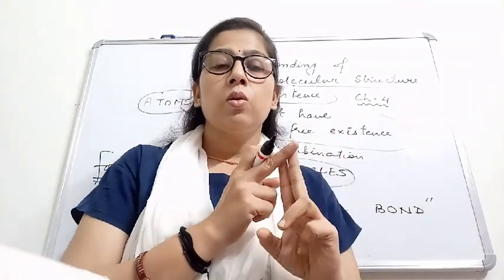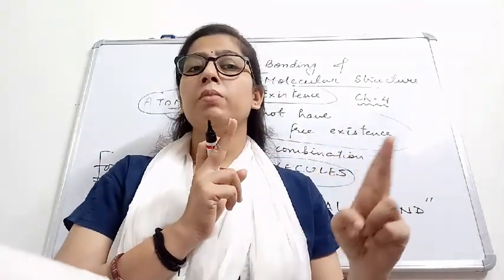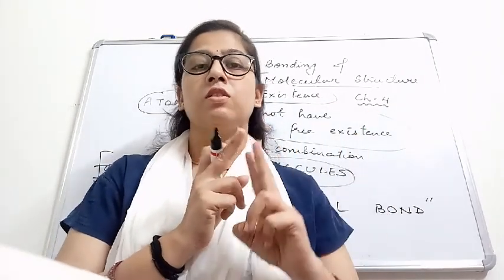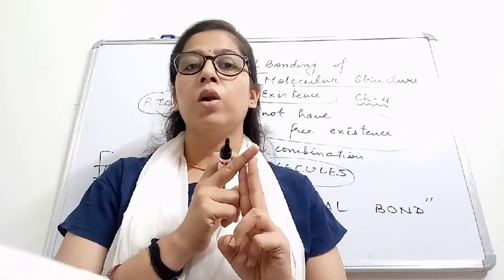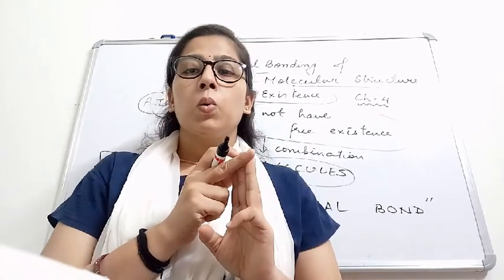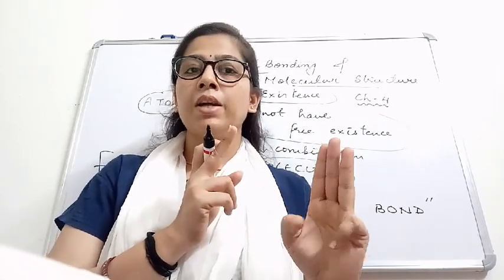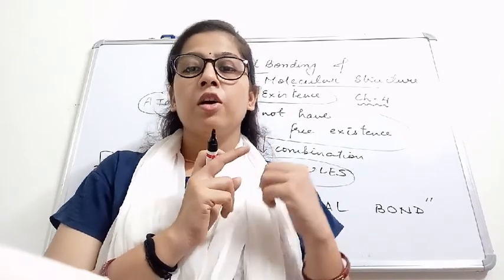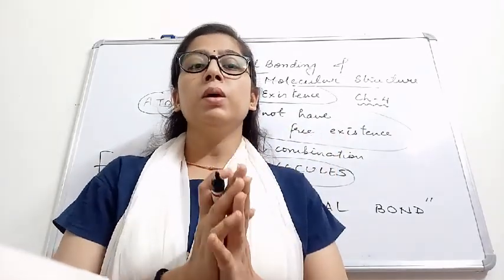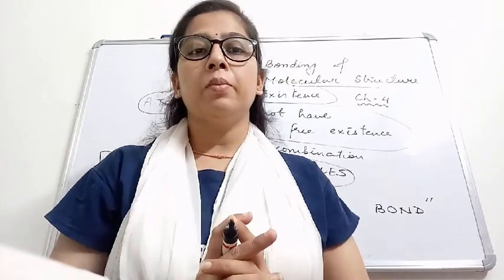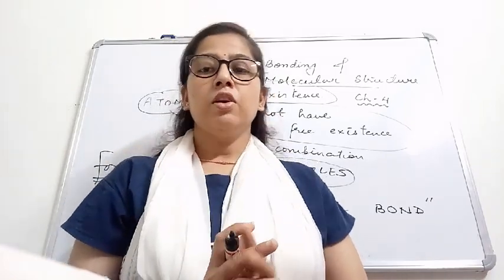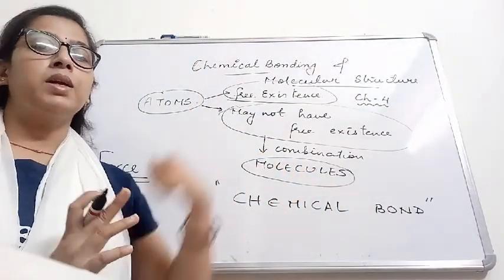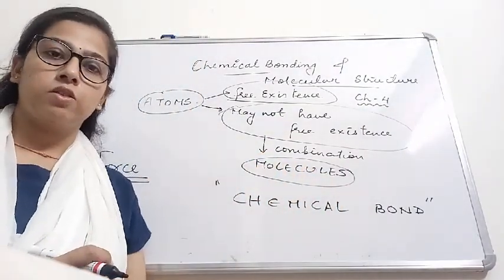Why are certain combinations possible, and not all combinations? Why do some atoms combine to form molecules and certain atoms do not? What are the possible molecular shapes of different molecules? We will look into all these aspects in this chapter, chemical bonding and molecular structure.